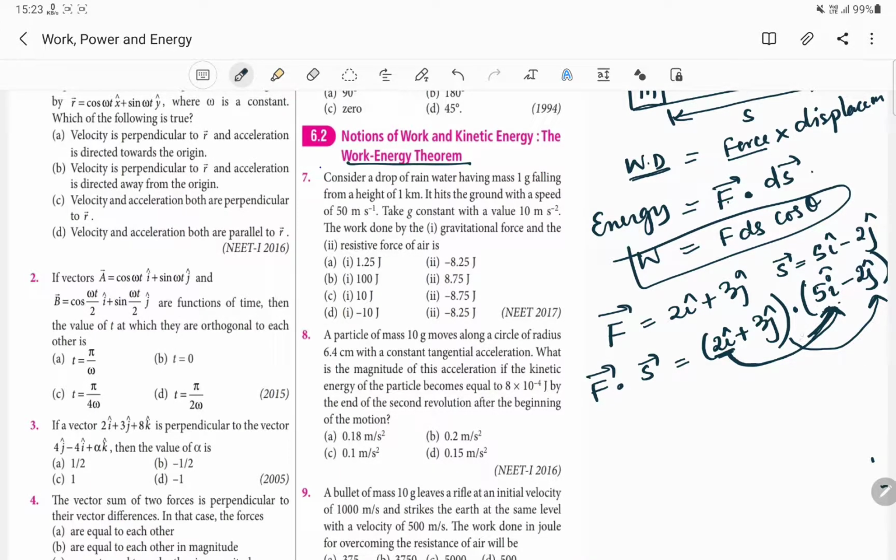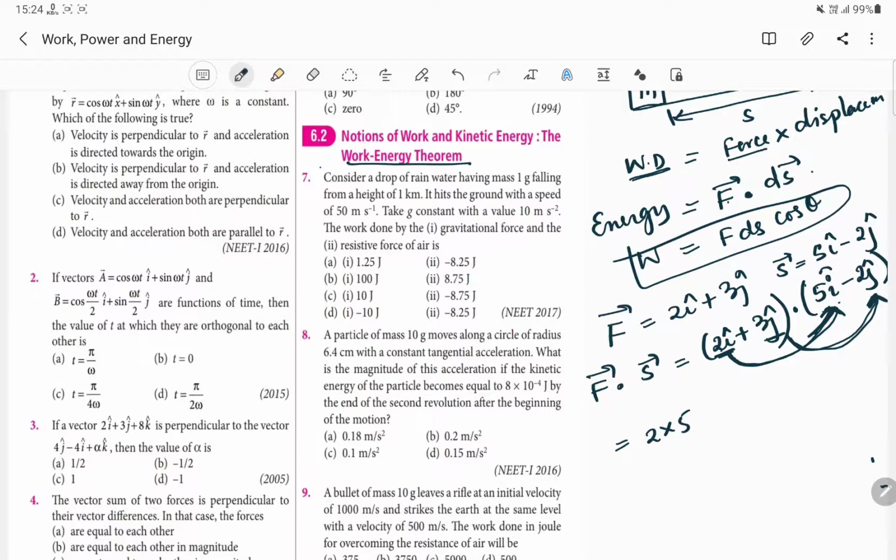And similarly we have to multiply the component of our force vector with the component of the displacement vector on the y-axis. So we can simply put it as 2 into 5. And what about this sign? You should note that this 2 is plus, 5 is also plus.